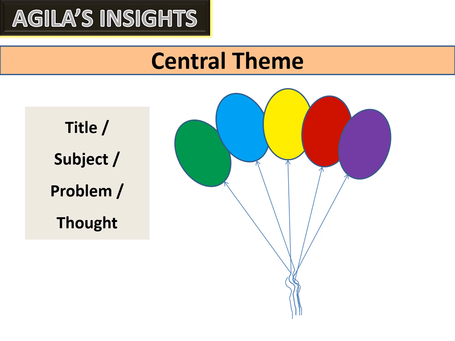This theme can be either a title, subject, problem, or any thought. When you think of something, it automatically takes a shape in your brain. For example, if you think of a birthday, your brain will imagine a bunch of colorful balloons, cakes, chocolates, gifts.